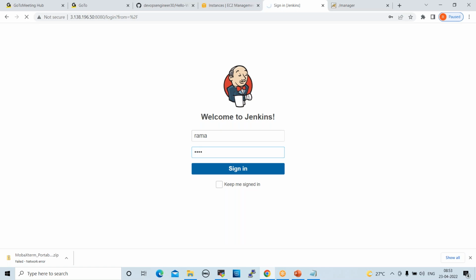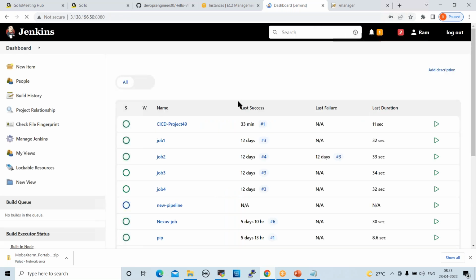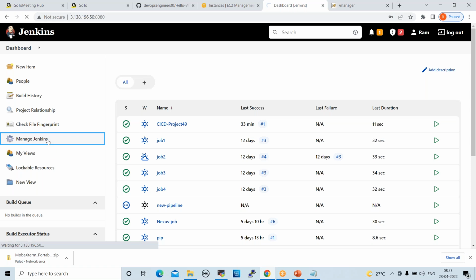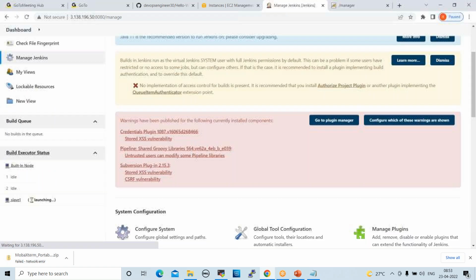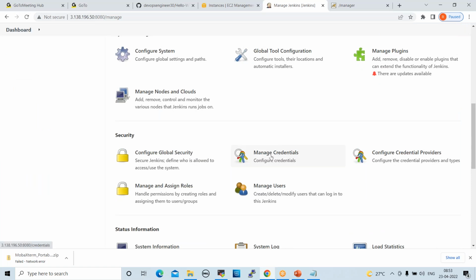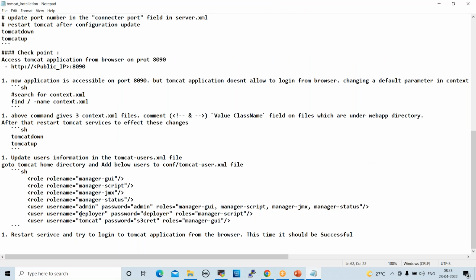Fine, so we installed the plugin. Once the plugin is installed, we have to add one more credential. These integrations are very important. Now go to Manage Jenkins, go down here, Manage Credentials. We have another credential, which is deployer. This we have to add into Jenkins for integration.